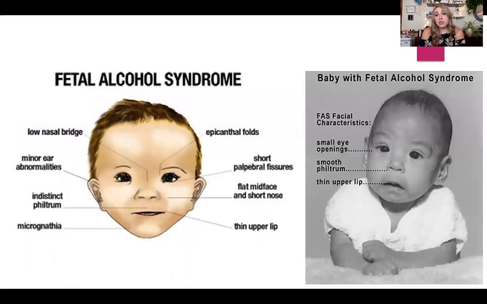Fetal alcohol syndrome, also known as FAS, tends to have many physical features associated with the diagnosis. Some of the more common ones end up being that low nasal bridge, a thin upper lip, a flat mid-face and shorter nose, and smaller eye openings. To show you, this drawing over here on the left has almost all of the physical features that can be associated with FAS. And then the baby over here on the right, as you can see, has 3 of those features, which, because not every baby is born with every single one of those features, it's typically a combination of a few.